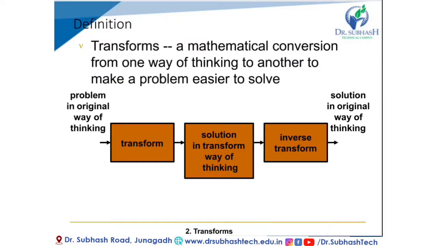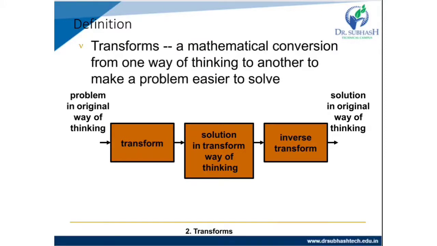So the definition of Laplace transform: a mathematical conversion from one way of thinking to another to make a problem easier to solve. So the problem in the original way of thinking will be transformed, then we get the solution in the transform way of thinking, and after that we use the inverse transform to get the solution in the original way of thinking.